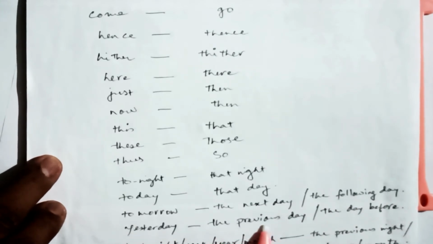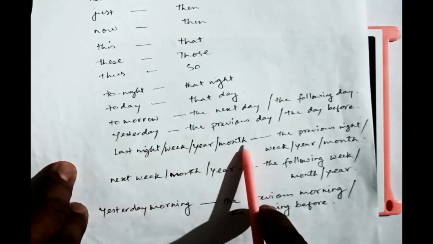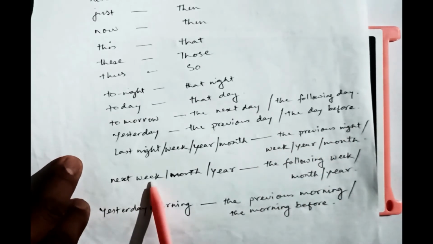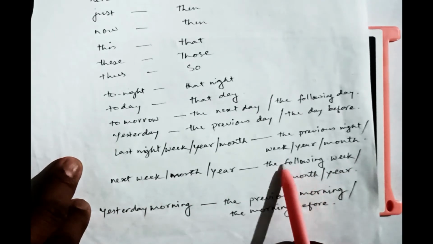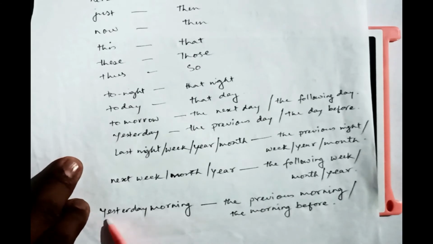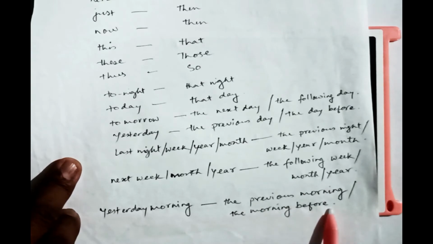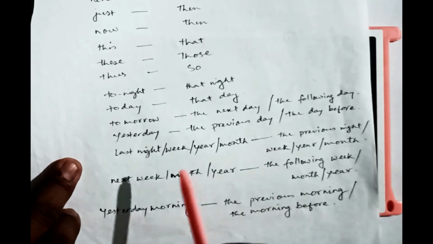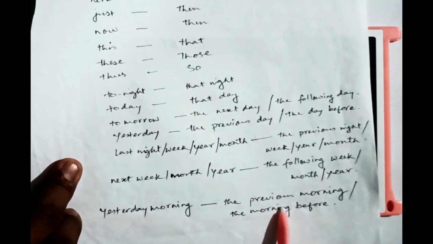Yesterday will change to the previous day or the day before. Last night or last week or last year or last month will be changed to the previous night, week, year or month. Then next week, next month or next year will change to the following week, the following month or the following year. And yesterday morning will change to the previous morning or the morning before. So these are the changes that we have to make when we see this kind of thing in the direct sentence. Obviously it's going to be like this in the indirect if your reporting verb is past tense.